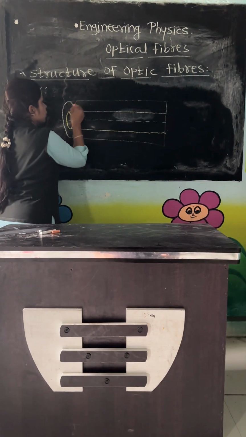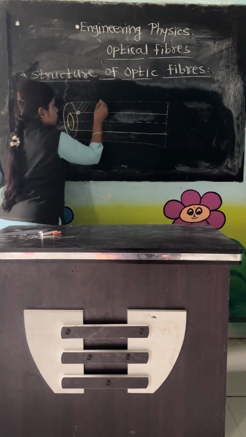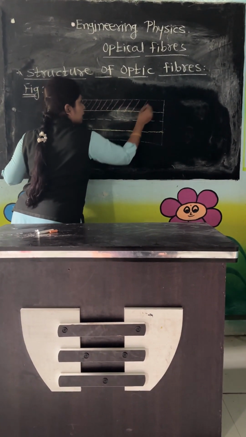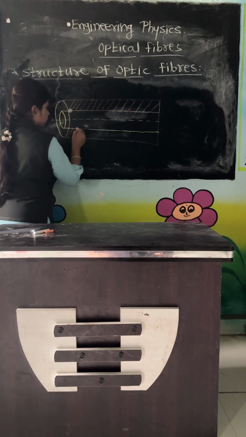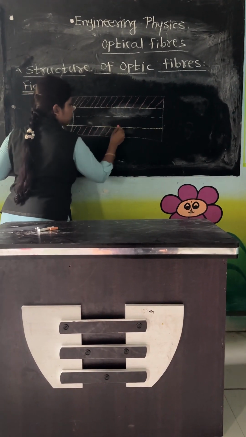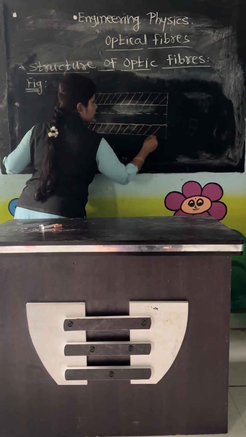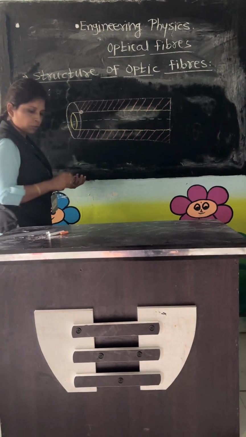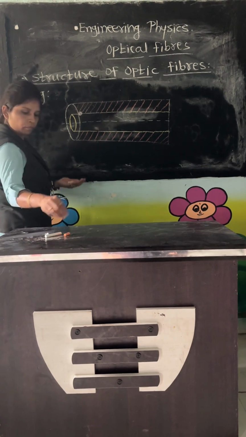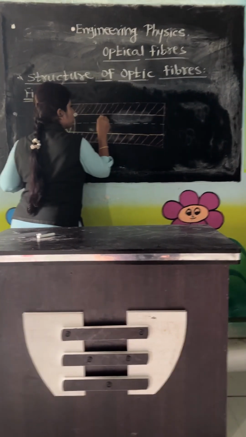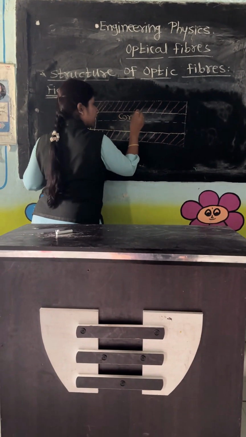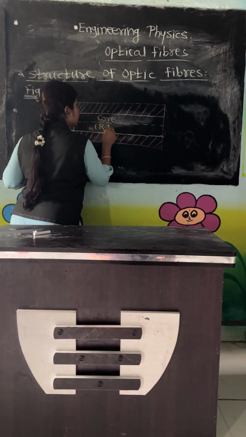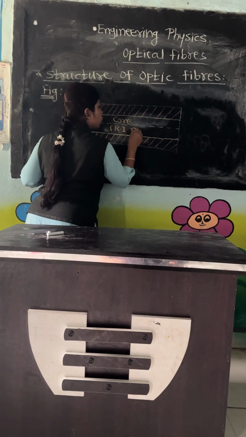Now this outer portion is called the cladding, and this middle part is called the core. The refractive index of the core is denoted by the symbol N1.